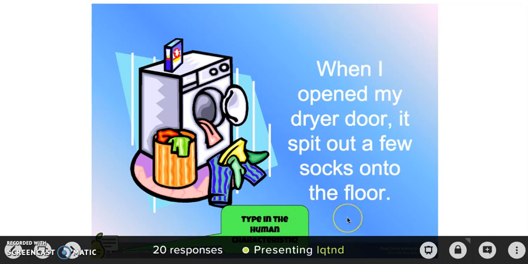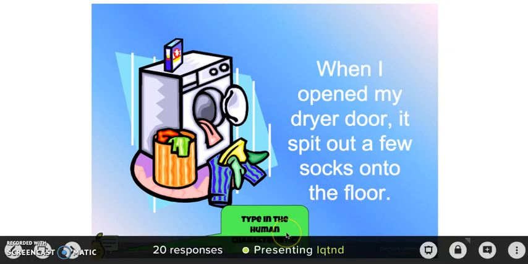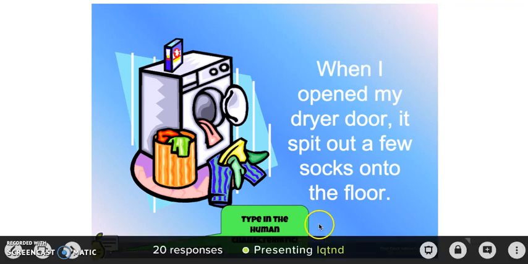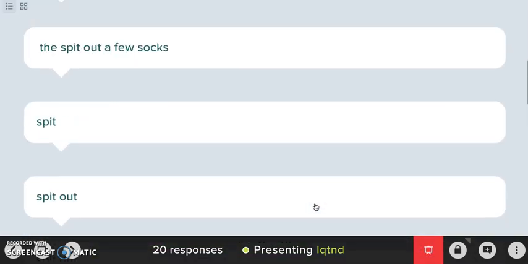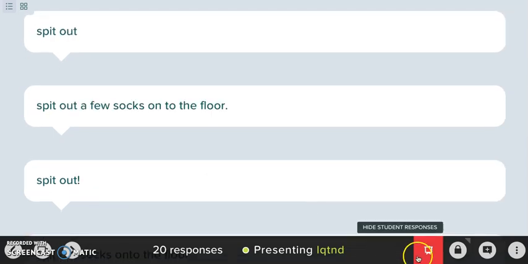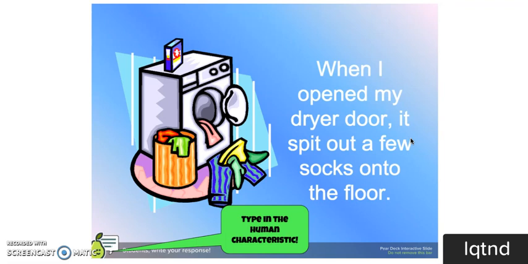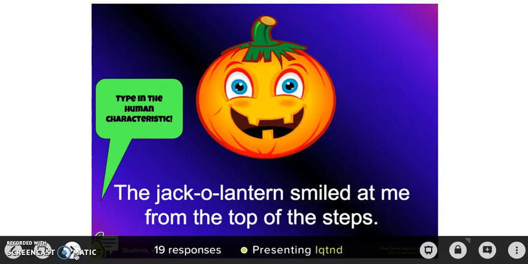And then this is another one. When I opened my dryer door, it spit out a few socks onto the floor. And so again, they were typing in the human characteristic. We first said, what is the non-human object? And they said, the dryer door. And then I went over here to project their student responses. And they said spit out, spitting out socks. So obviously a dryer cannot spit. So that's why it's an example of personification.